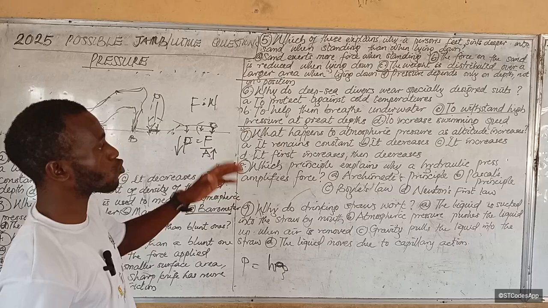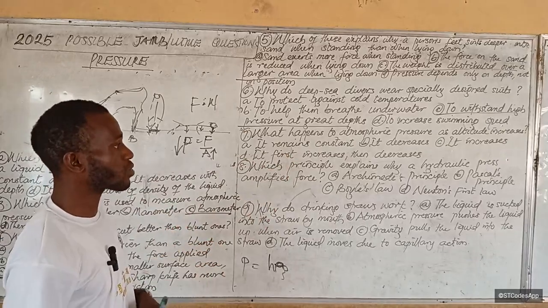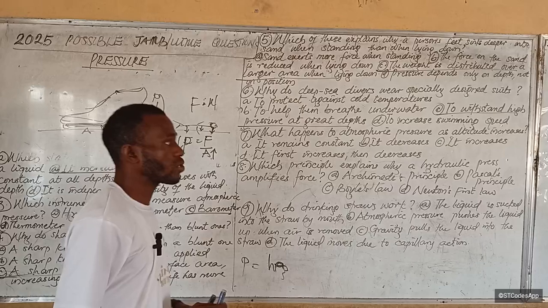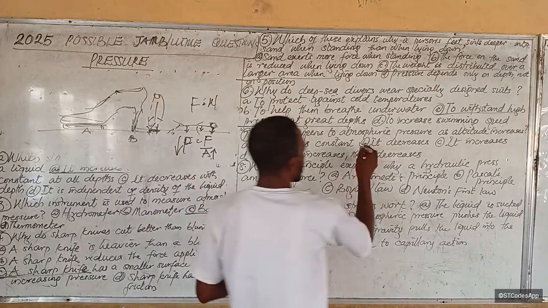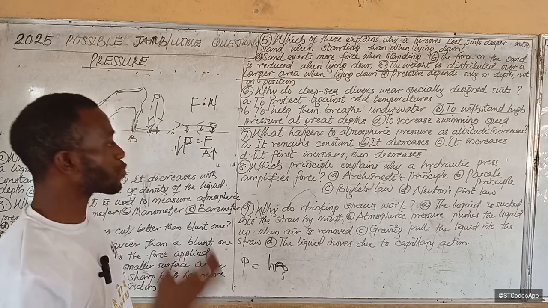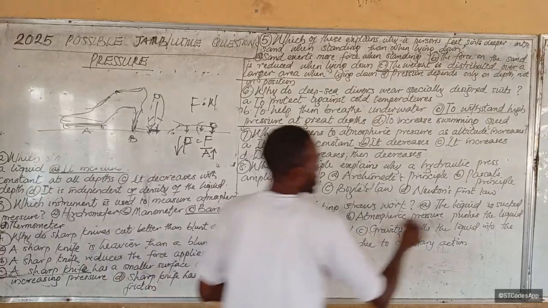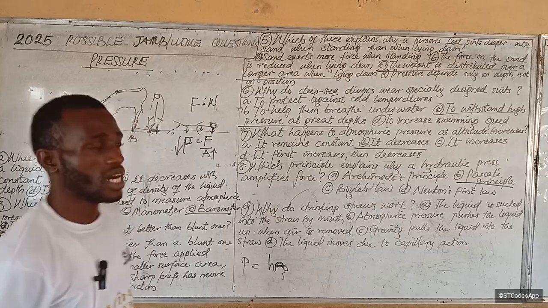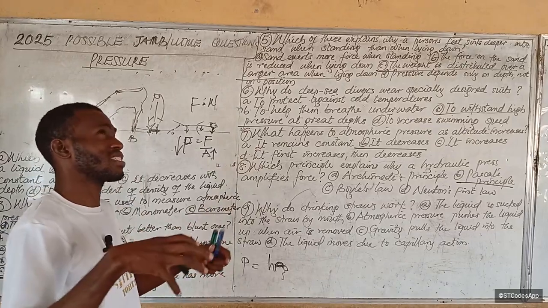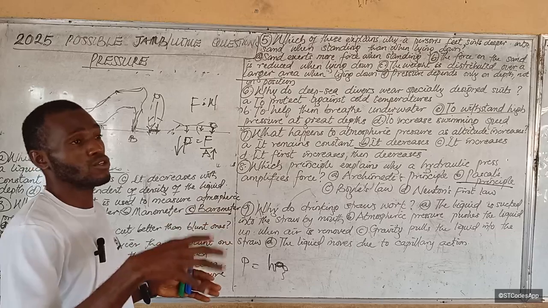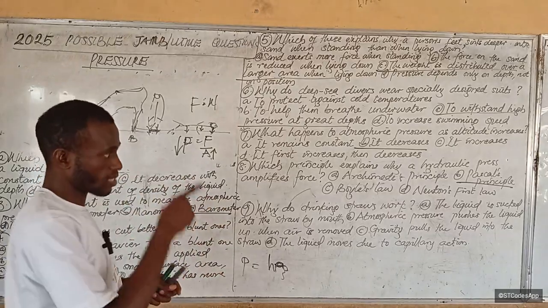The next one says, what happens to atmospheric pressure as altitude increases? Since pressure increases with depth, it means as you go up, what will happen to pressure? It will reduce. So the answer is it decreases. The next one: which principle explains why a hydraulic press amplifies force? That would be Pascal's principle, because Pascal's principle says that pressure transferred within a confined fluid is transferred equally in all directions. Do you understand? So that's Pascal's principle.